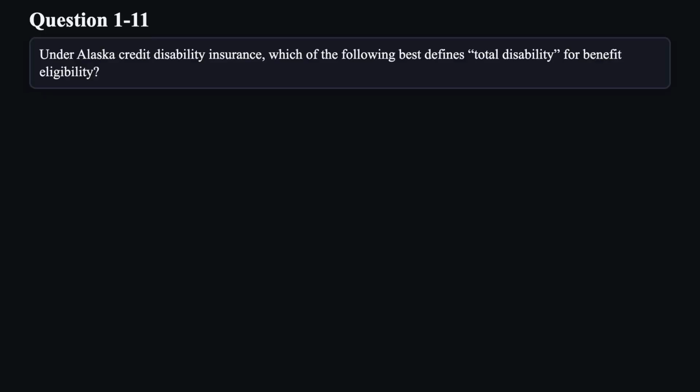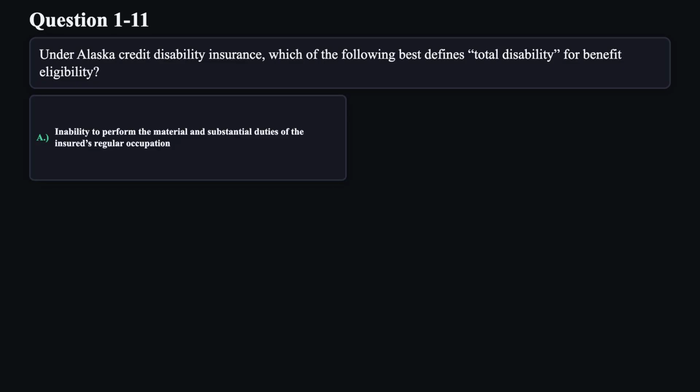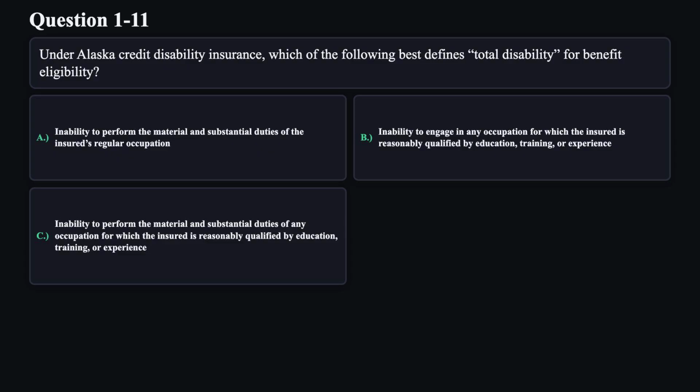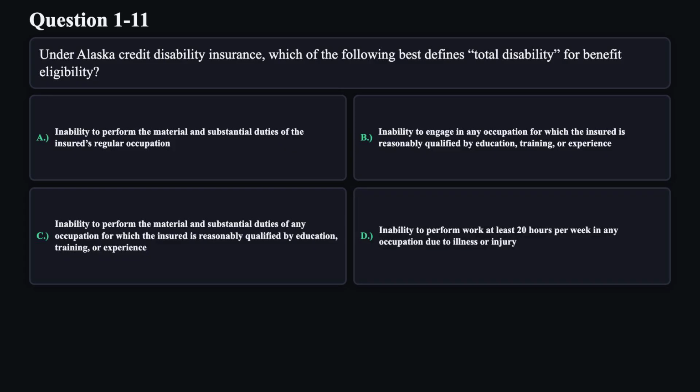Question 11. Under Alaska Credit Disability Insurance, which of the following best defines total disability for benefit eligibility? A. Inability to perform the material and substantial duties of the insured's regular occupation. B. Inability to engage in any occupation for which the insured is reasonably qualified by education, training, or experience. C. Inability to perform the material and substantial duties of any occupation for which the insured is reasonably qualified by education, training, or experience. D. Inability to perform work at least 20 hours per week in any occupation due to illness or injury.